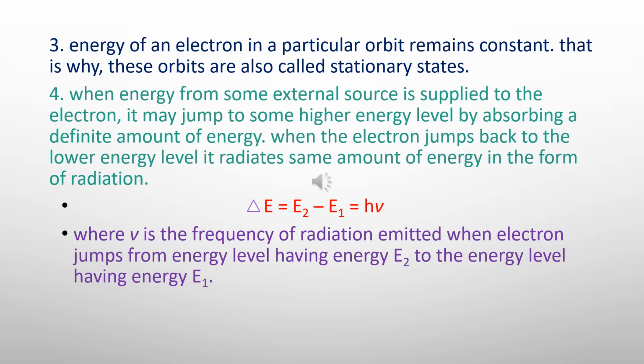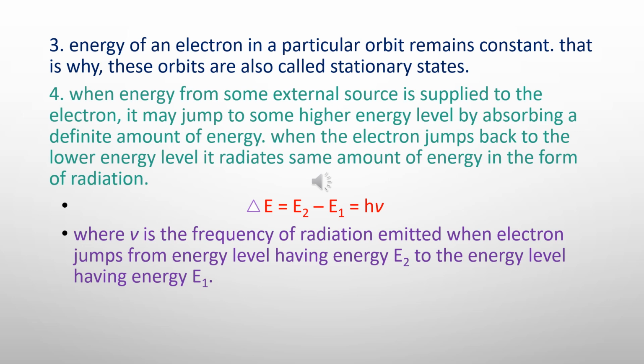According to the fourth postulate, when energy from some external source is supplied to the electron, it may jump to some higher energy level by absorbing a definite amount of energy. When the electron jumps back to the lower energy level, it radiates the same amount of energy in the form of radiation. Let me make it clear to you again.